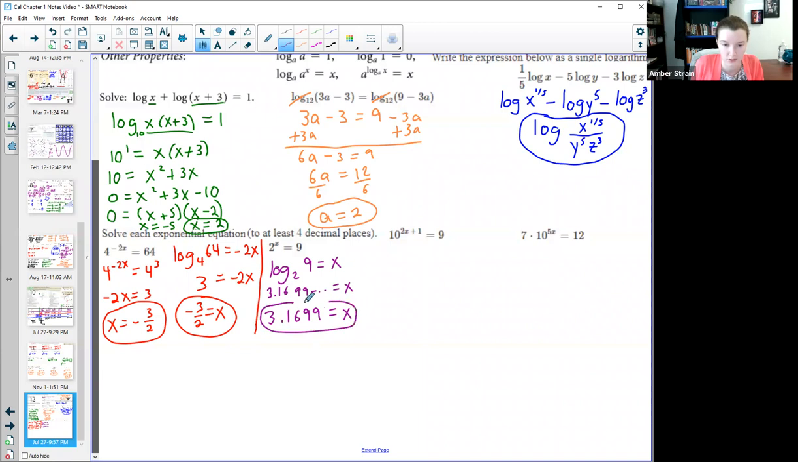But this next one, there's going to be an additional step. See, the power is not just x. So I start out the same. I say log base 10 of 9 equals the power 2x plus 1. Okay, luckily this is the button straight from the calculator. Log base 10 is just log. So I hit log of 9, I get the decimal of 0.9542, blah, blah, blah, blah, blah.